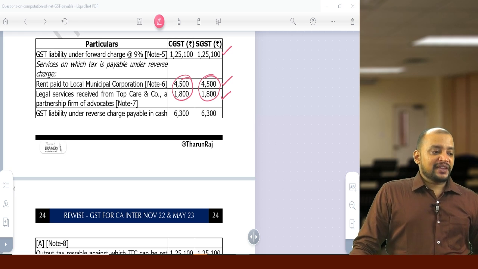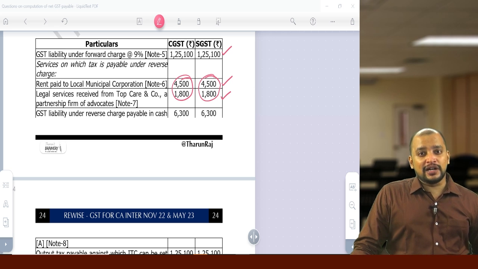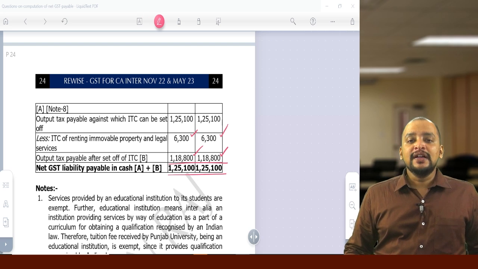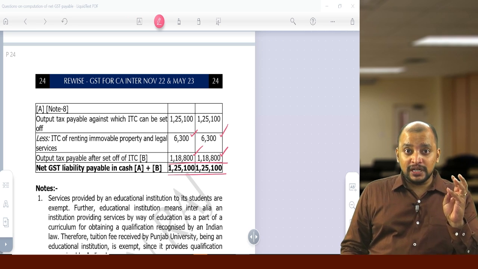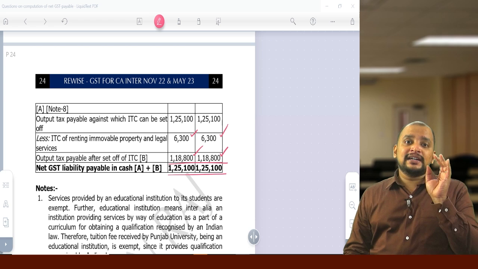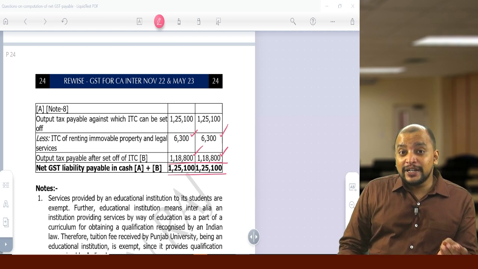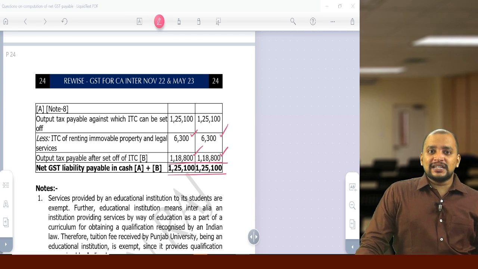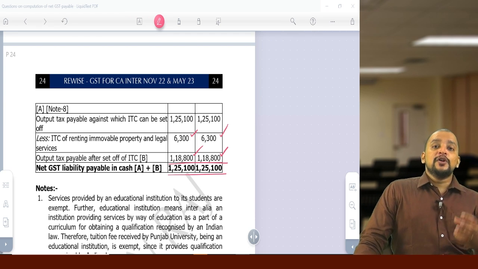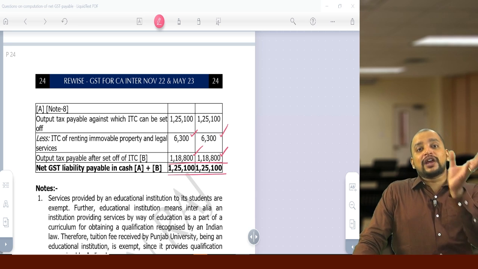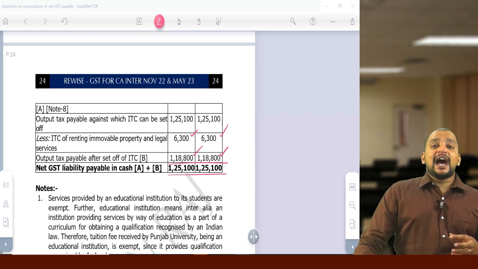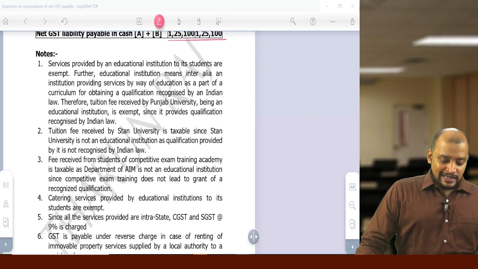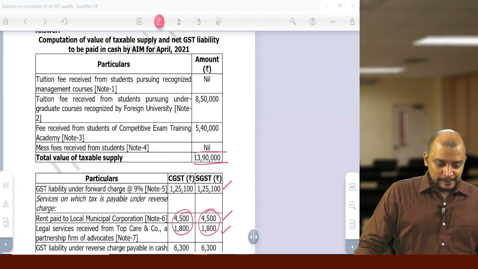Then, catering service to college students, not exempted? Catering services to college students, yes, is not exempted, because transportation, security and housekeeping and catering services are exempted only to category 1, that is up to 12th standard. But catering service, security and housekeeping and transportation for college and vocational education will be taxable. However, admission to and conduct of examination, in all three cases it is exempted.